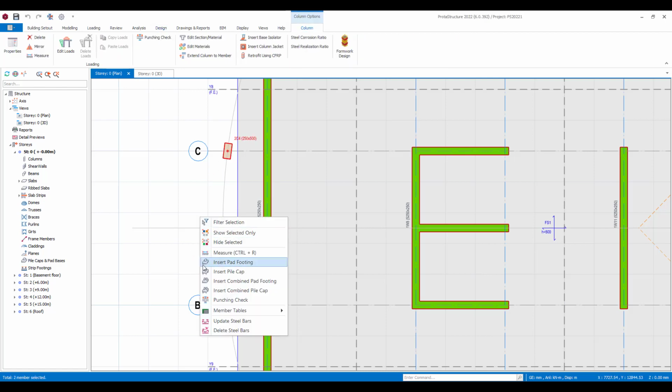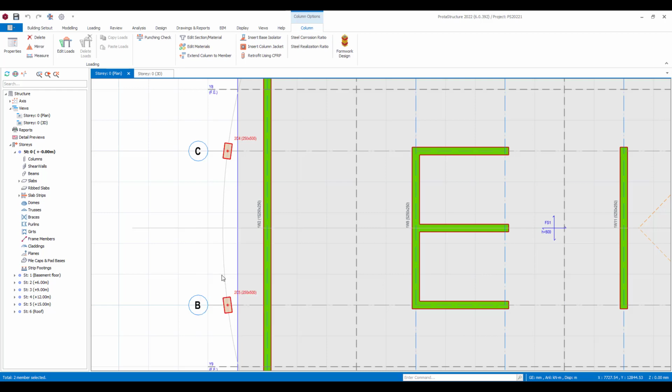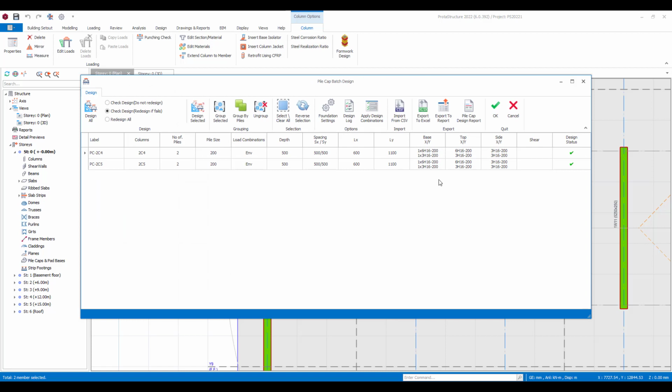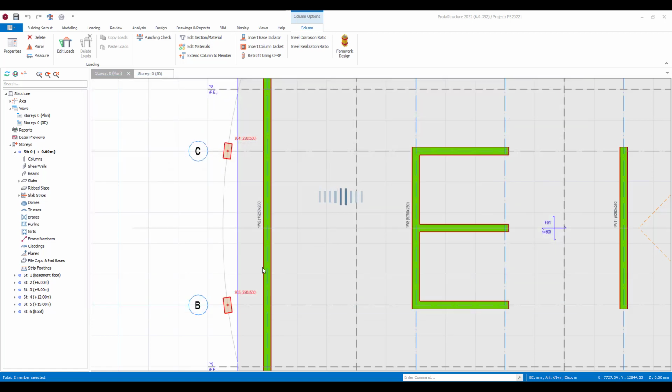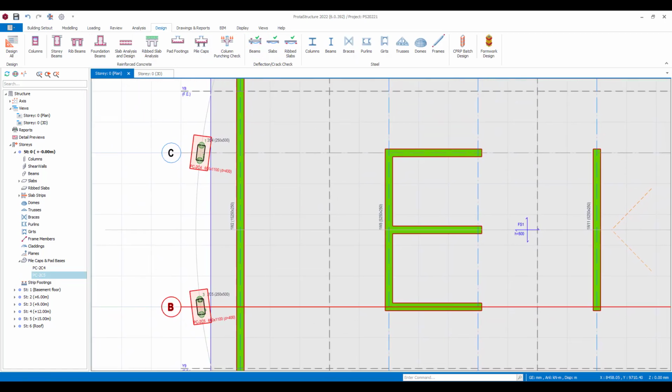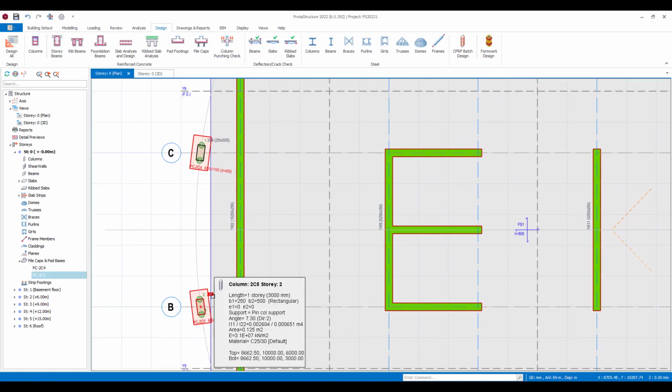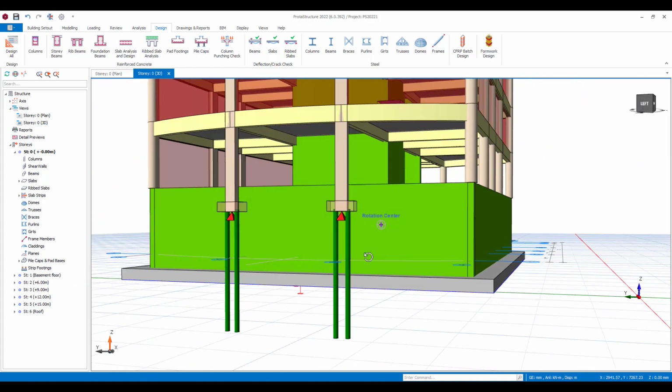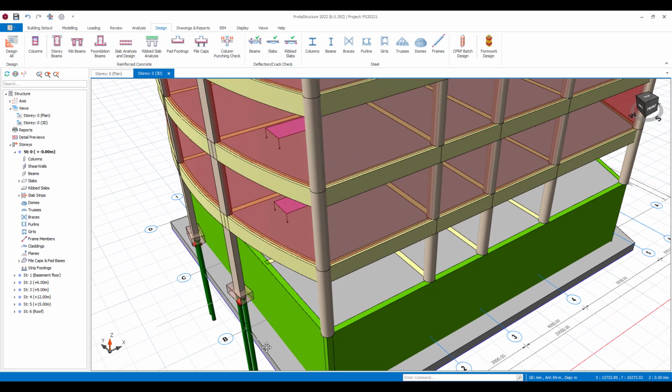So maybe for this item I actually want to pile them because they're close to the basement. I want to bring the loads down further. So I can just ask it to design those pile caps, and then assign a design to those. So you can see here those pile caps are now designed, and if we look in the 3D plan view, you can see that they've also been established here.